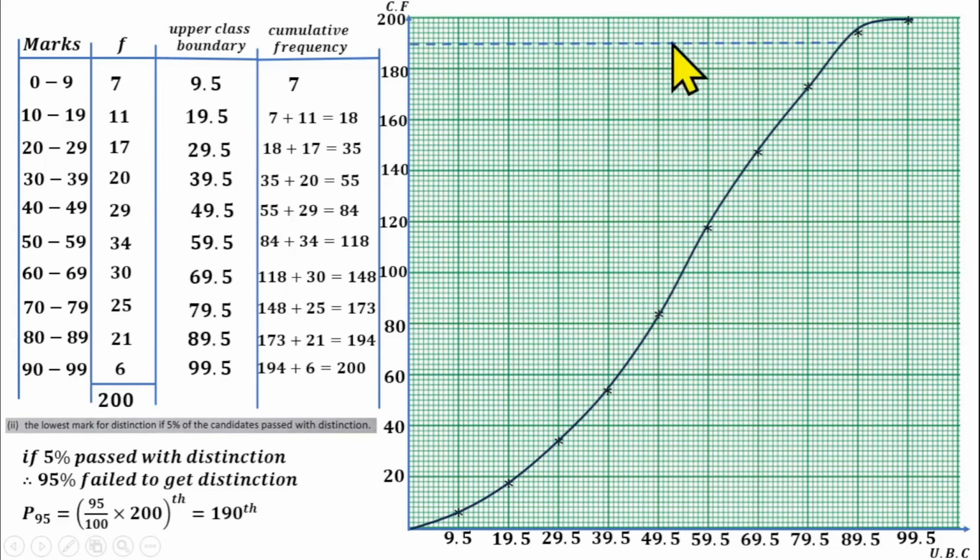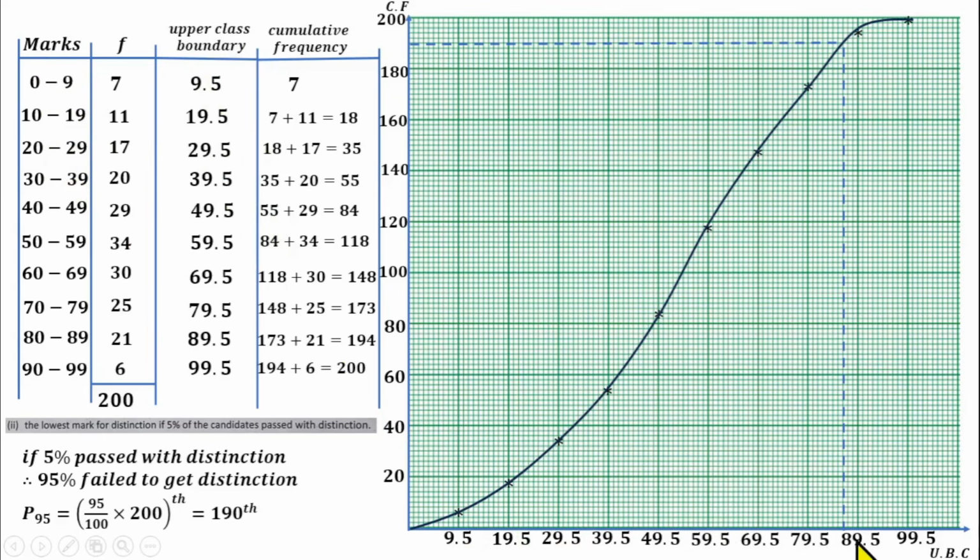Then draw a straight line like that until it touches the curve. Then bring it down like this, so that you'll be able to know the mark. Don't forget that this upper class boundary is representing marks. Don't forget that, because we got it from the interval, which is also the mark.